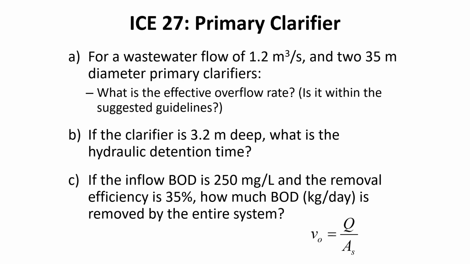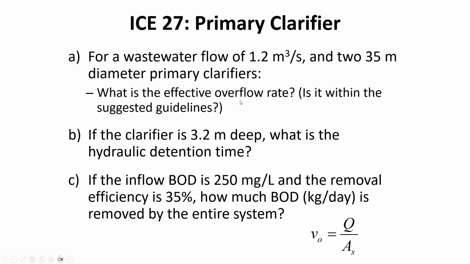So this existing clarifier, there's actually two of them in parallel. So the flow rate that's described here, 1.2 cubic meters per second, it's split. So we've got a flow coming in, it's split, and we want to know